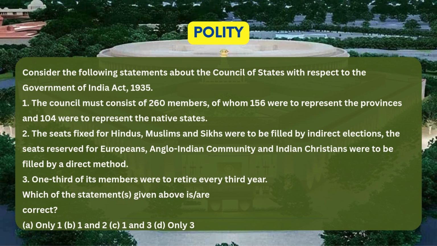Consider the following statements about the Council of States with respect to the Government of India Act, 1935. 1. The Council must consist of 260 members, of whom 156 were to represent the provinces and 104 were to represent the native states. 2. The seats fixed for Hindus, Muslims and Sikhs were to be filled by indirect elections. The seats reserved for Europeans, Anglo-Indian community and Indian Christians were to be filled by a direct method. 3. 1/3 of its members were to retire every third year.